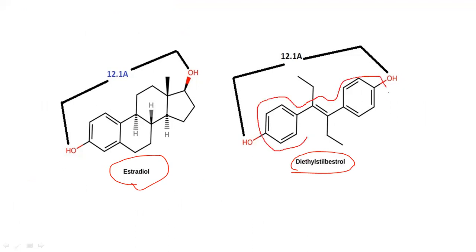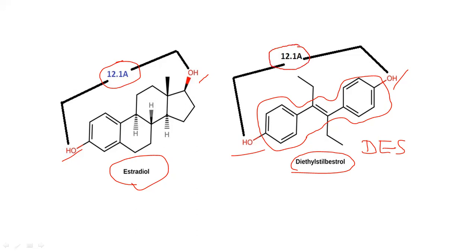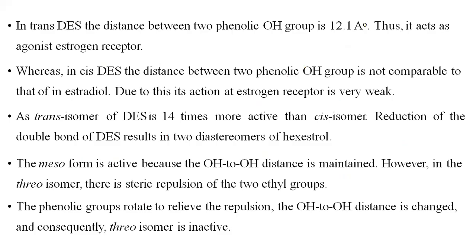There is no steroidal structure present in DES, and the distance of these hydroxy groups present in diethylstilbestrol and estradiol is exactly similar, that is 12.1 angstrom units. That is the reason diethylstilbestrol perfectly fits in the pocket of the receptor where the estradiols are fitted.